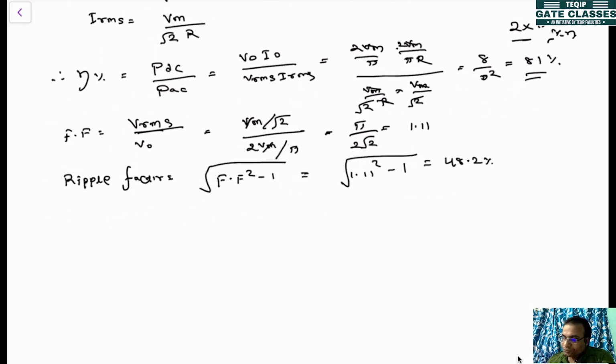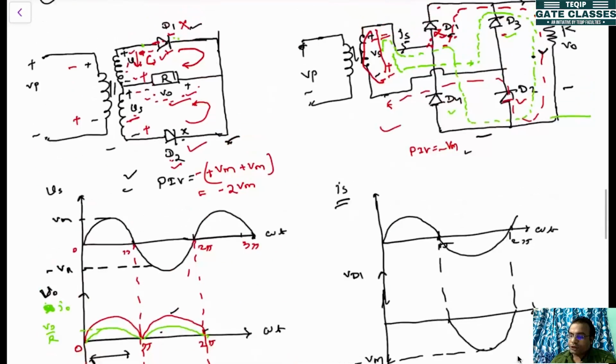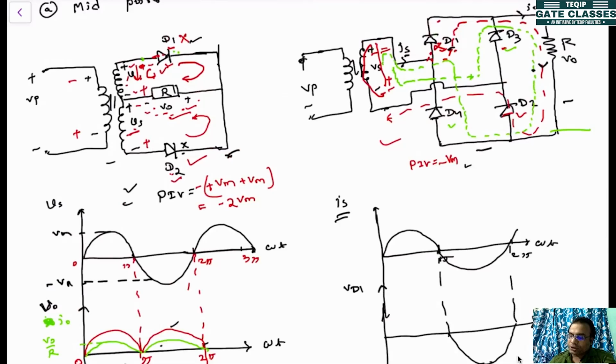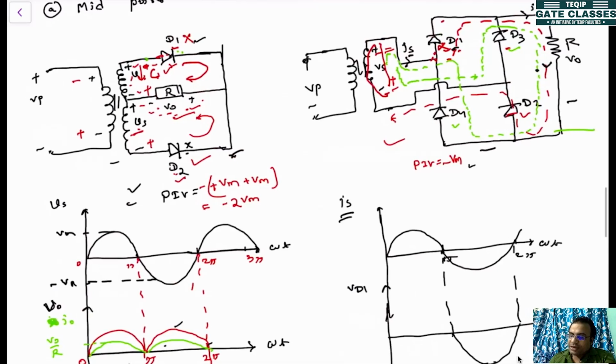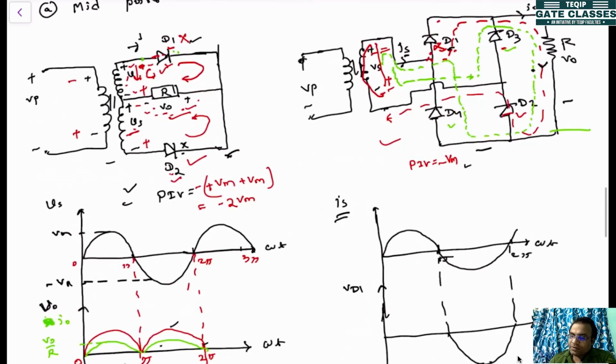Now the last one that we will be finding out is the transformer utilization factor, which is nothing but DC power divided by the volt ampere rating of the transformer, that is Vs into Is. But here, particularly for the midpoint configuration, Is current will be flowing here, and here also Is current will be flowing.